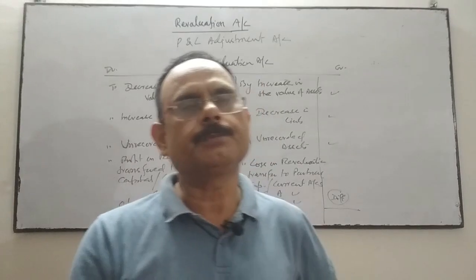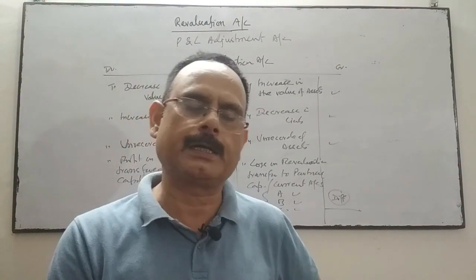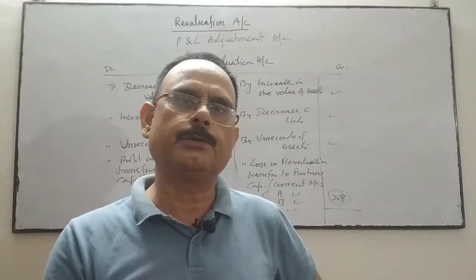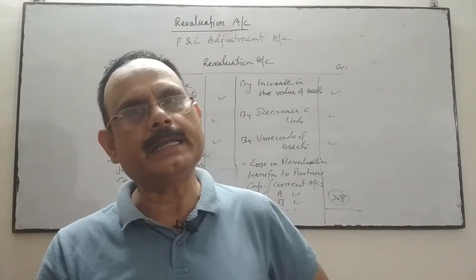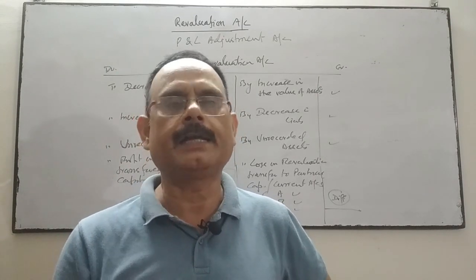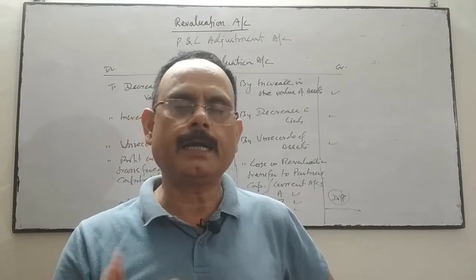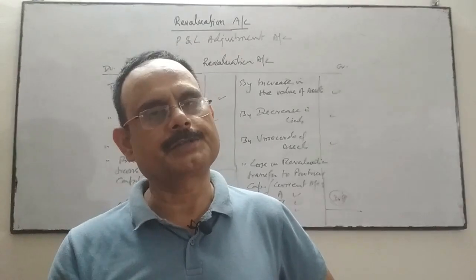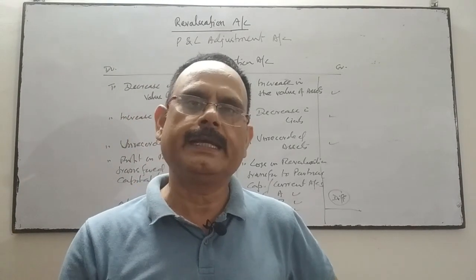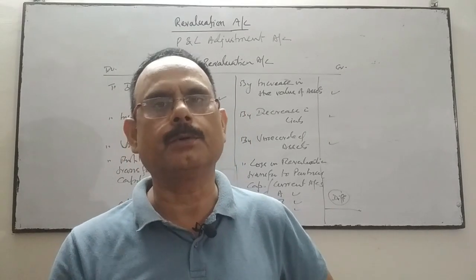On the date of such change, we revalue the assets and reassess the liabilities of the firm, so that we can find out the profit or loss on revaluation, which will be transferred to partners capital account or current account in their old ratio.